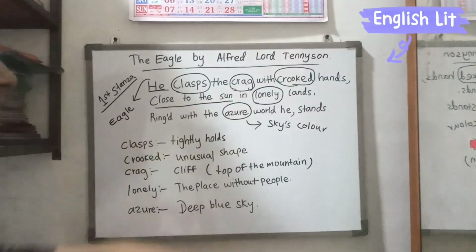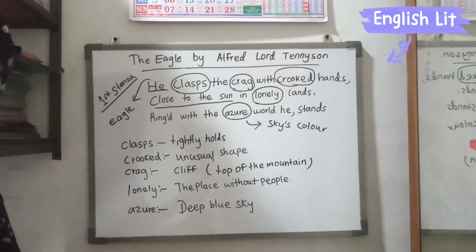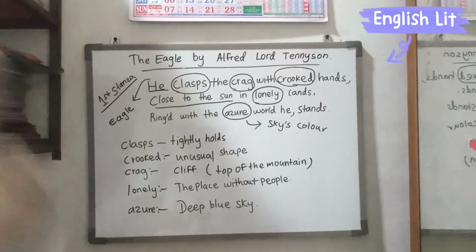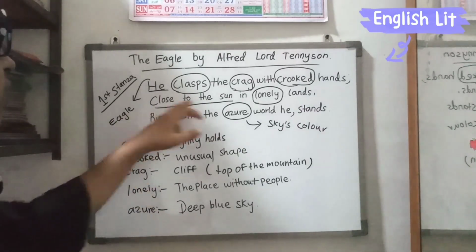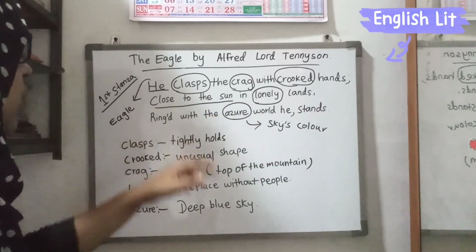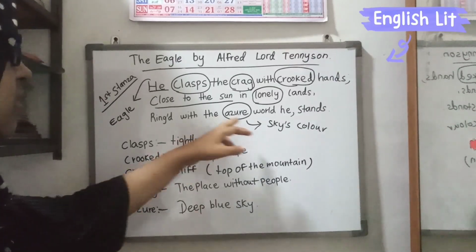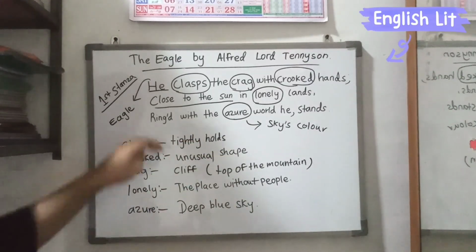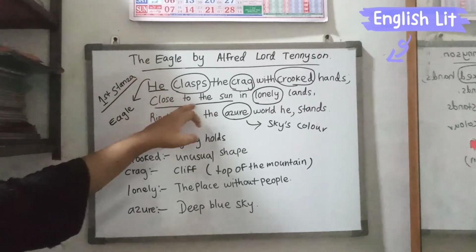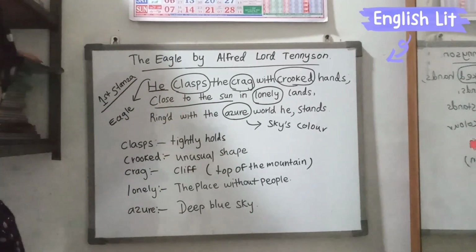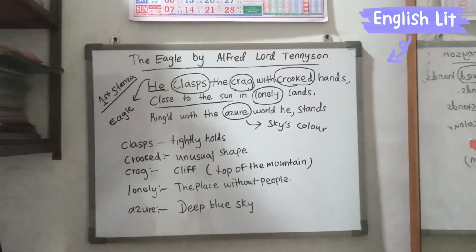Close to the sun in lonely lands. There is nobody. Without anyone's help, the eagle can go close to the sun. Even a human can't do that, but the eagle has that much power. So the eagle tries to do that. Close to the sun in lonely lands. Ringed with the azure world he stands. Azure means the sky's color. We already said that the eagle is going nearby the sun. The sun is there in the sky and is surrounded by the deep blue sky. So a nature picture is created inside our mind.